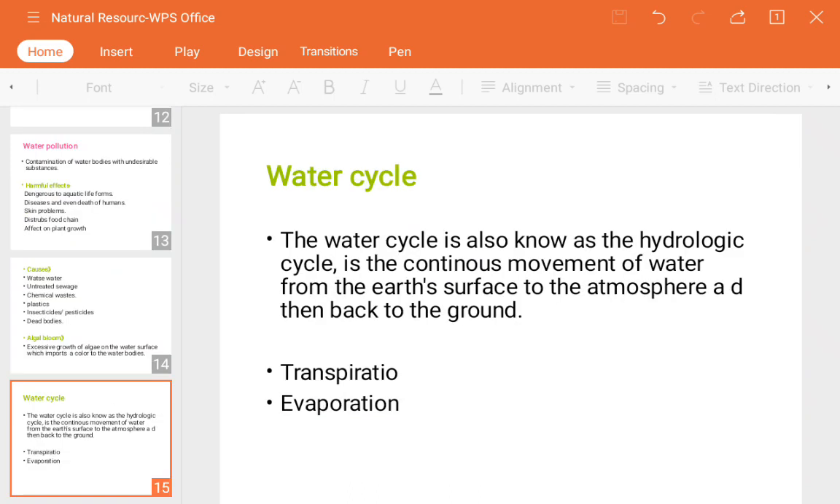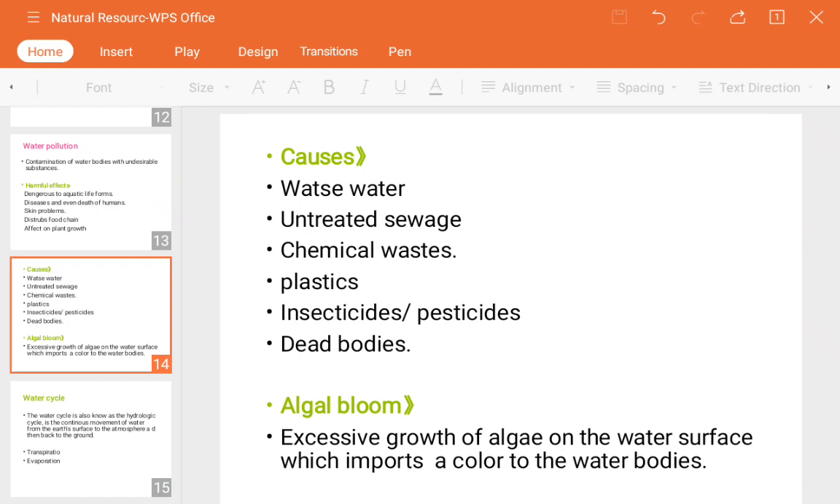Next is, if the algal bloom is there, what will be the causes of that algal bloom? Excess of nutrients. See guys, as I told, we use fertilizers and pesticides only to grow the crops and plants in a faster way, and to get more productivity of the crops. So in such cases, what we do is we use an excessive amount of fertilizer and pesticides.